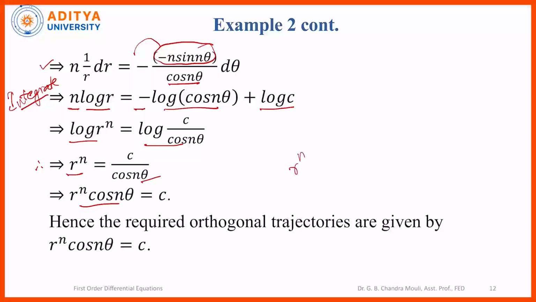The given equations are r^n sin nθ = c, and the orthogonal trajectories are also written in a similar form as r^n cos nθ = constant. So these are the required orthogonal trajectories of the given family of polar curves.